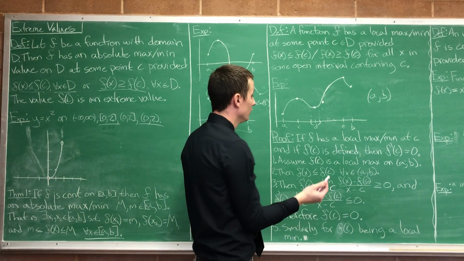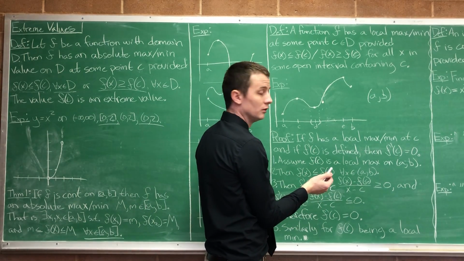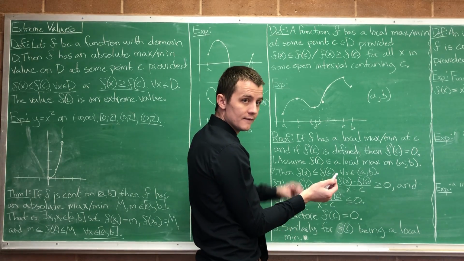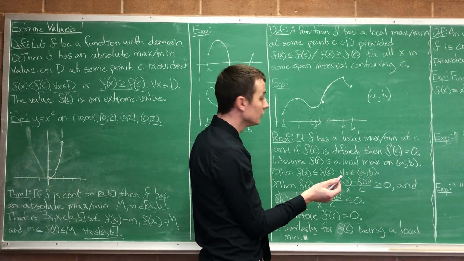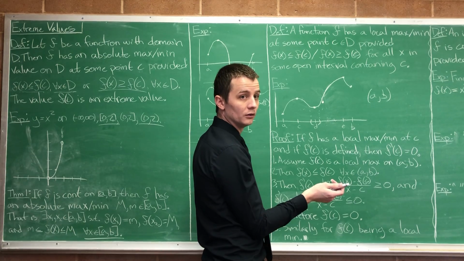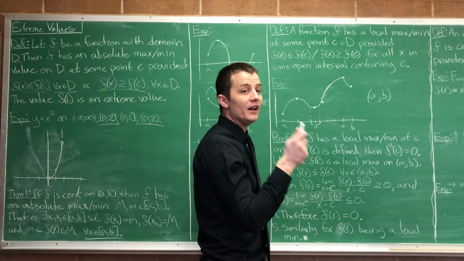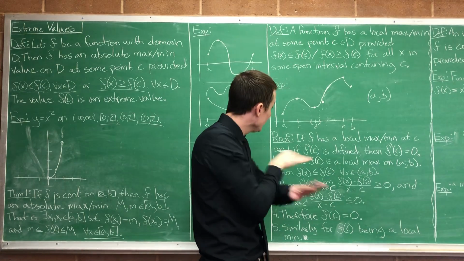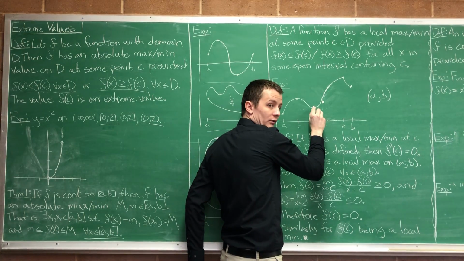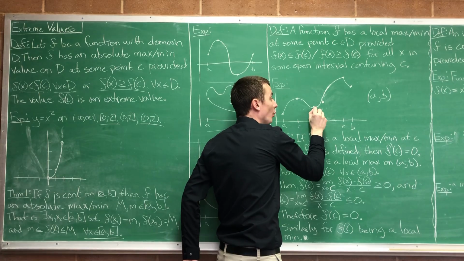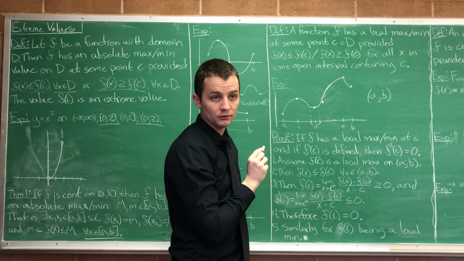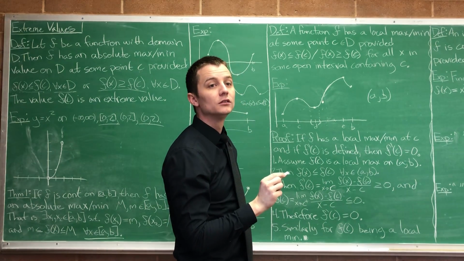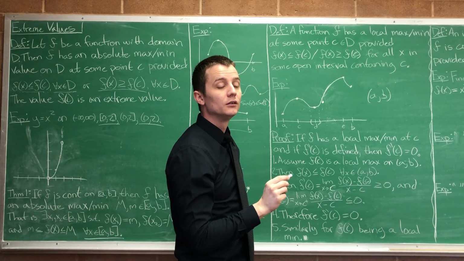Okay, how does that work though? You can put this open interval anywhere, right? And then you just put it around this local min or local max and it just works? If there exists any open interval I can place around this point such that this point now acts as a min, it's a local min.